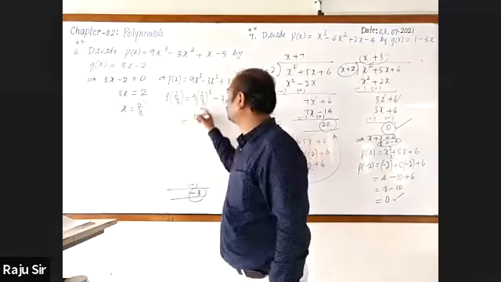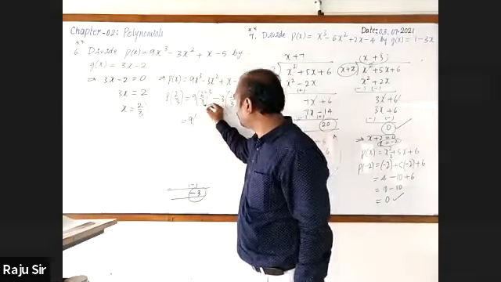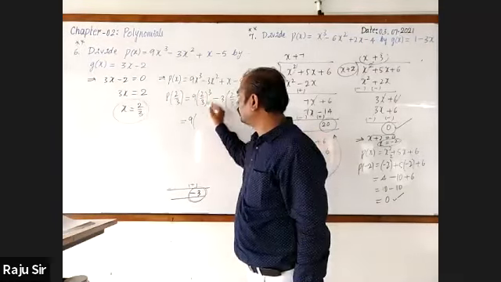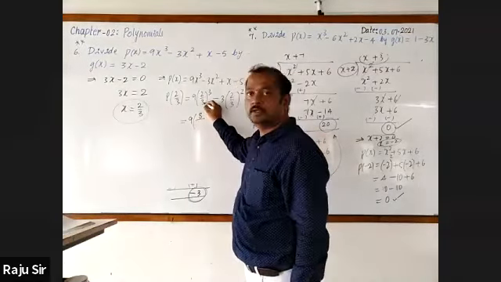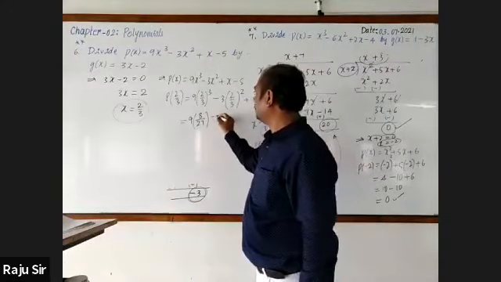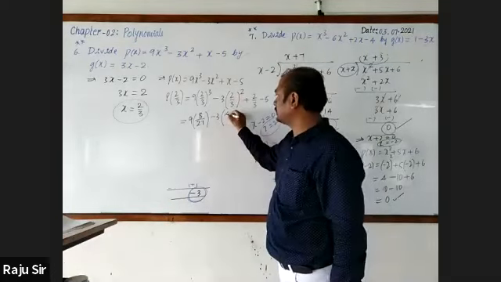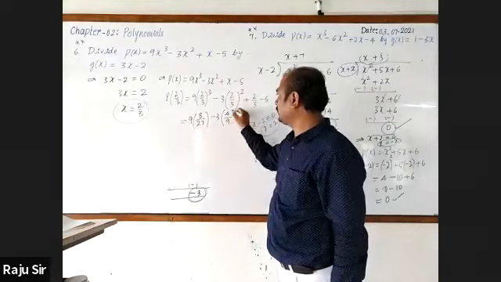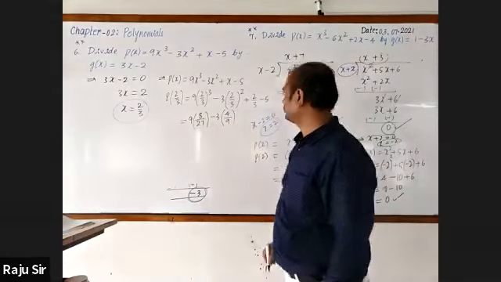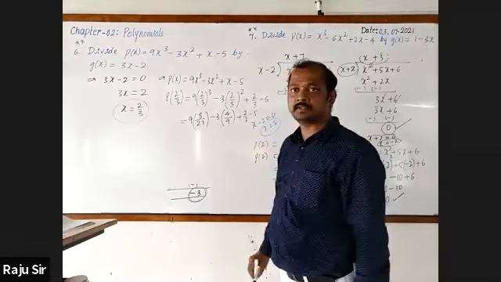Applying the cube, 8 by 27, and the square, 4 by 9.